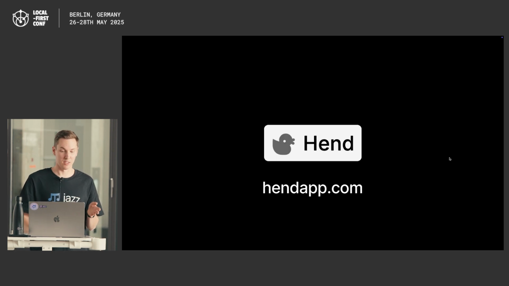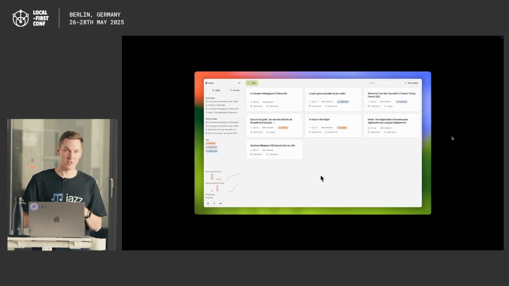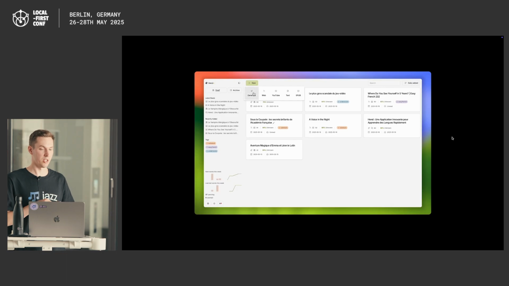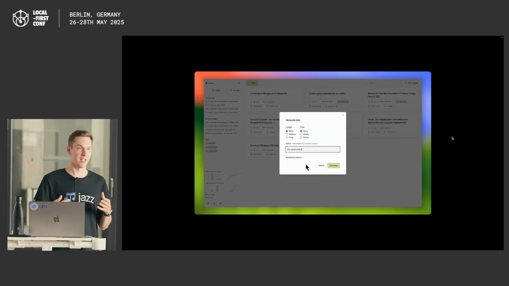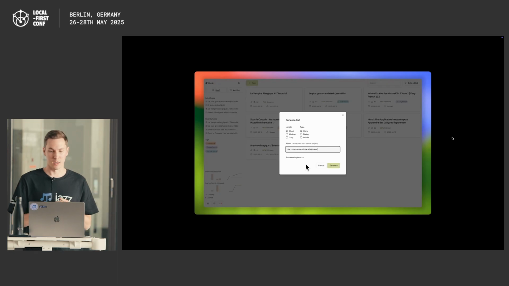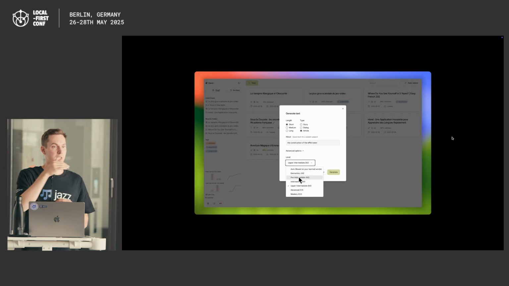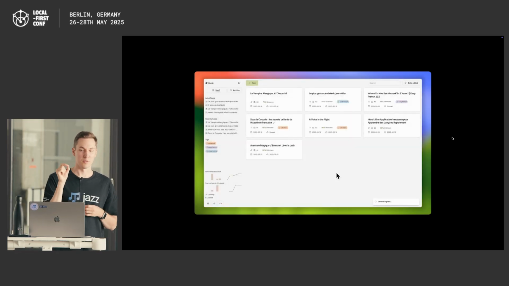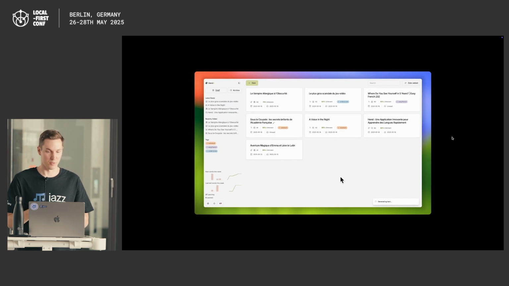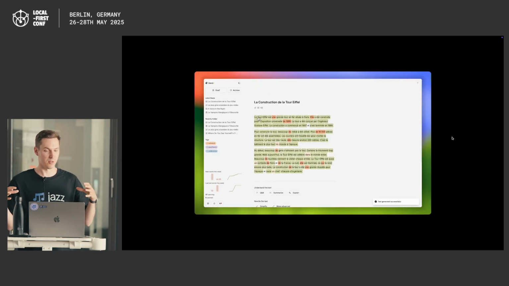Another really cool app is called Hand. It's for language learning. It's also local first, but has very nice AI integrations where you say, hey, I want to learn French, for example, give me a medium difficulty text. It comes up with a story. And then you basically just read interesting texts, and for each word you say whether this is a new word, one that you've never seen before, or one that you kind of know, and it adapts as you go with the difficulty of your text. And that's, again, all stored locally, but also synced.